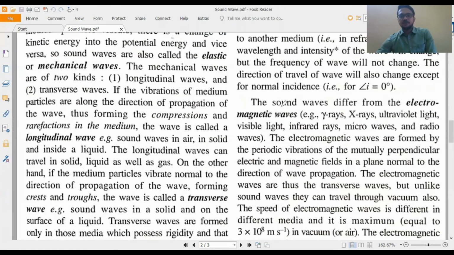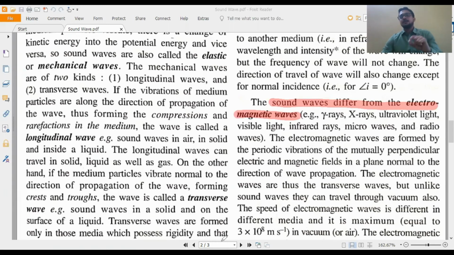Now this sound wave differs from electromagnetic wave. Just in the last chapter you had read electromagnetic waves. What are their arrangement? First gamma ray, then X-ray, then UV ray, then visible light, then infrared ray, then microwave, then radio wave. This is the proper arrangement in the direction of increasing wavelength. Okay. So all these are electromagnetic waves. There is a difference between sound wave and electromagnetic wave. Sound wave is mechanical wave and electromagnetic waves are electromagnetic waves.